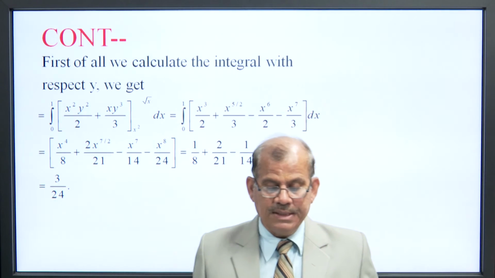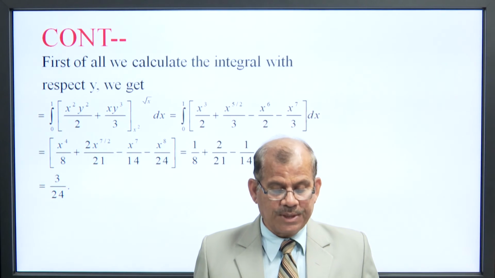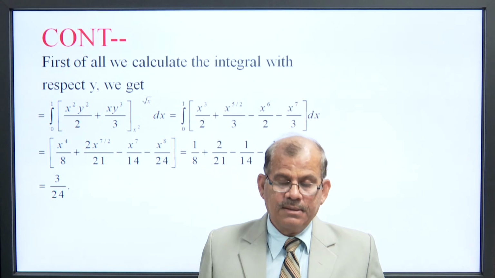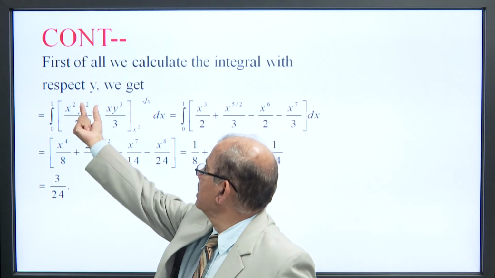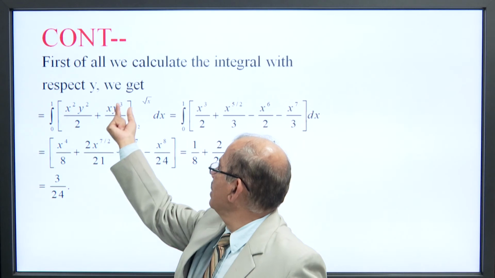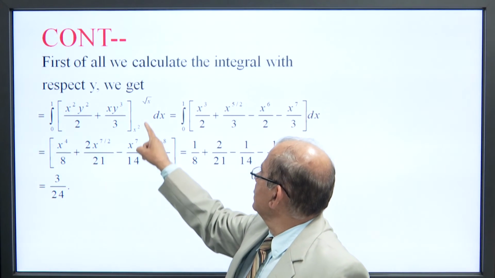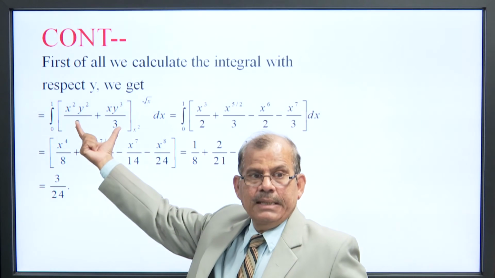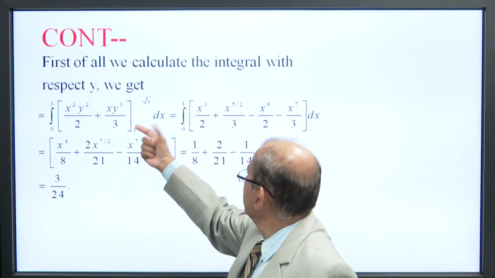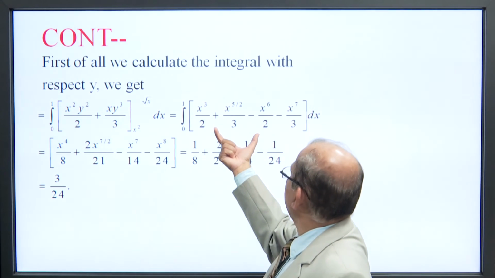First of all, we calculate the integral with respect to y. We get integral over 0 to 1 of x square y square by 2 plus x y cube by 3, with limit x square to root x dx. Putting in the limits, we get this.